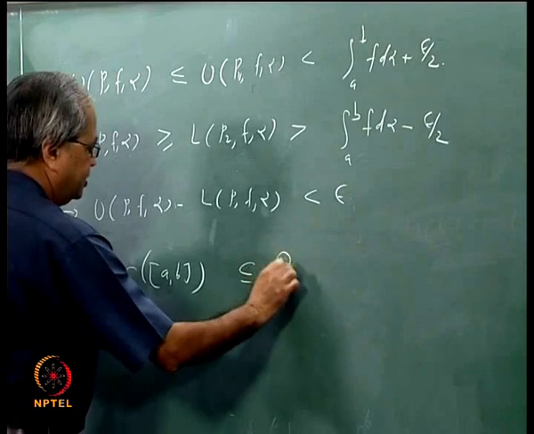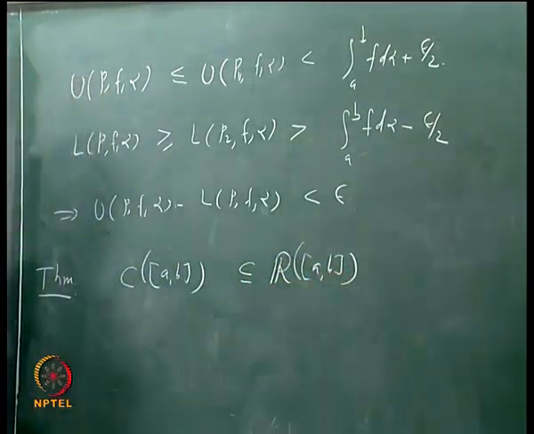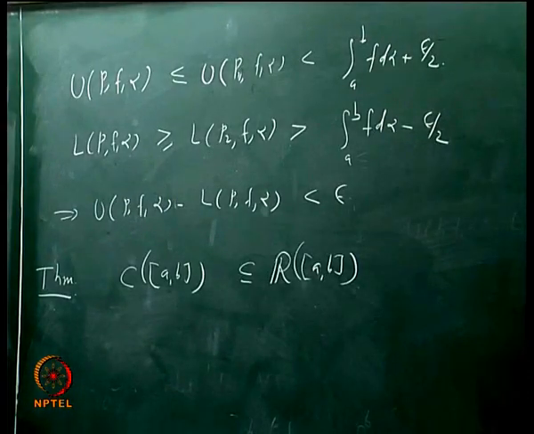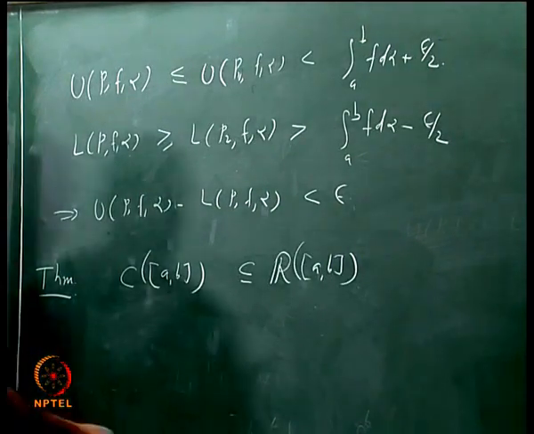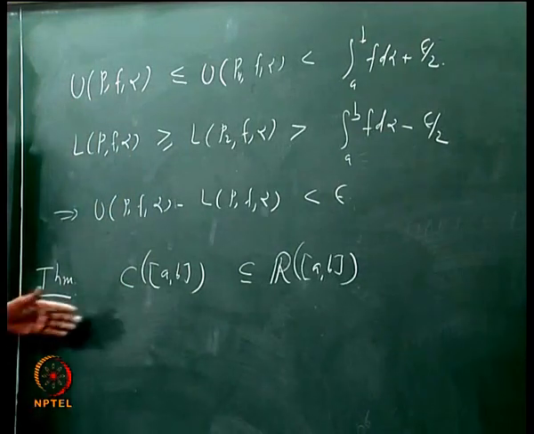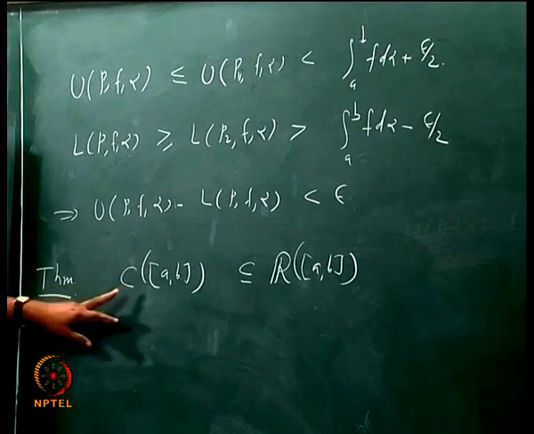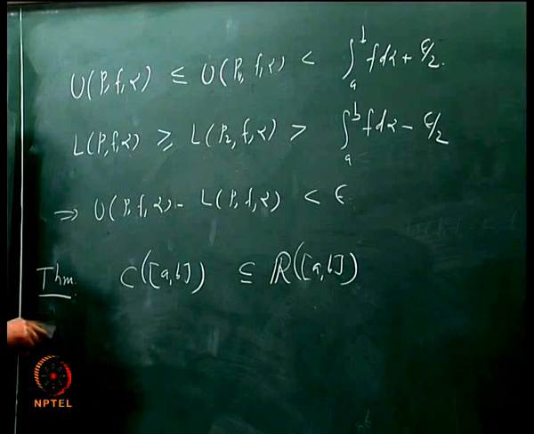So C[a, b] is contained in R[a, b], or in words, every continuous function is Riemann integrable.